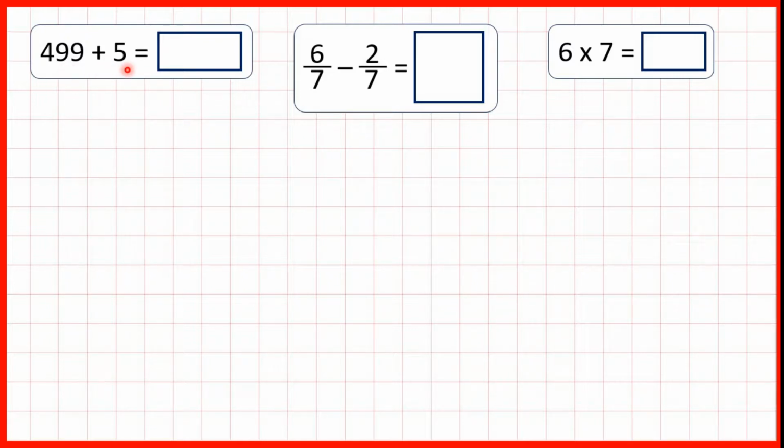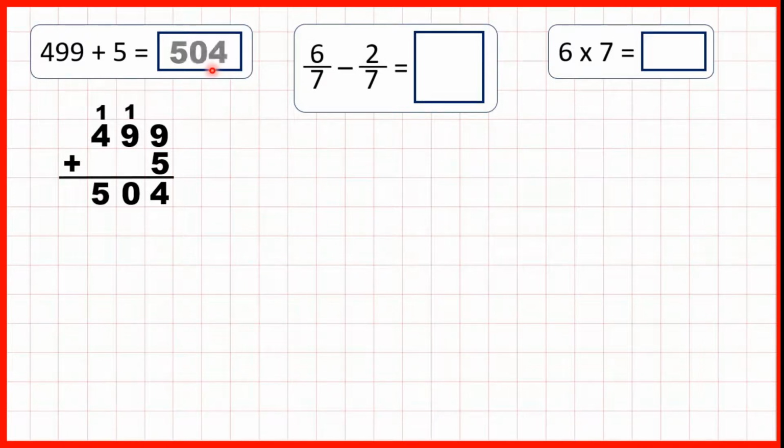499 plus 5. Now we could use column method for this, so 9 plus 5 is 14, so 1, 4. 1 plus 9 is 10, so 1, 0, and 1 plus 4 is 5. So our answer is 504.